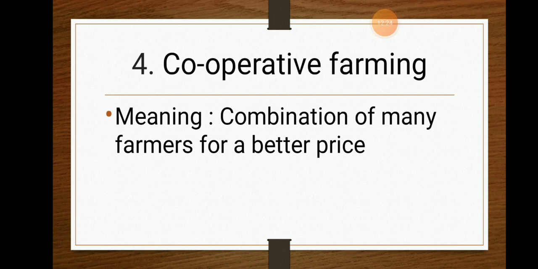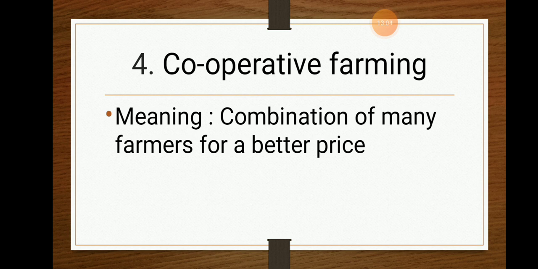Cooperation means combining people together and doing all the necessary things. What do farmers do? Farmers produce things, farmers cultivate. For the necessary things, you need seeds, so you go and buy. If you go individually and buy the seeds, there will be no profit for you. But when many people combine together and purchase the seeds, the shop owner may give you extra seeds, or he may reduce the price. That is one of the profitable things.